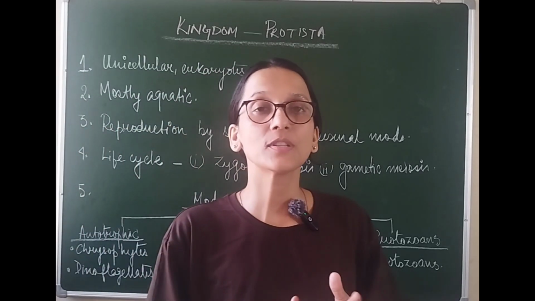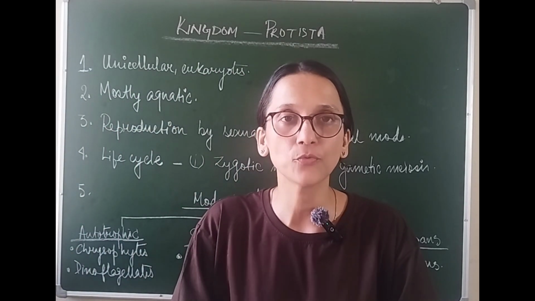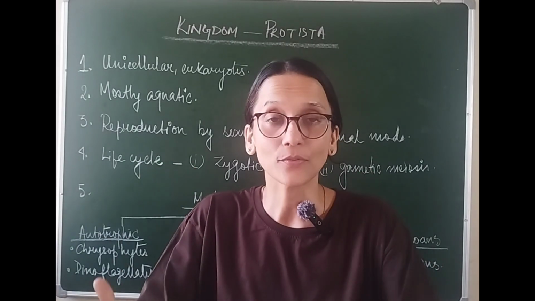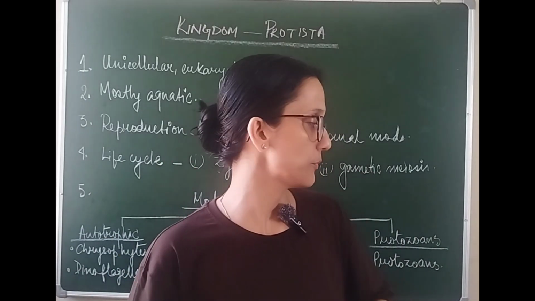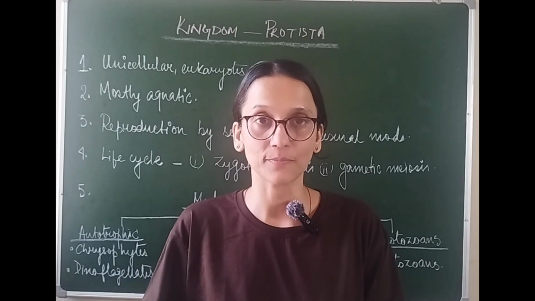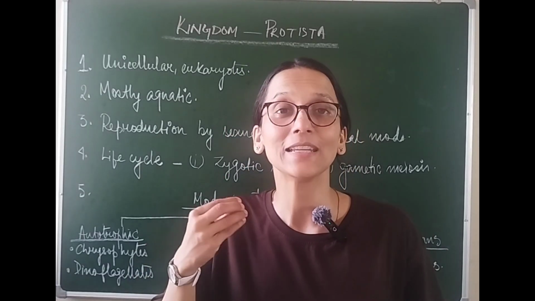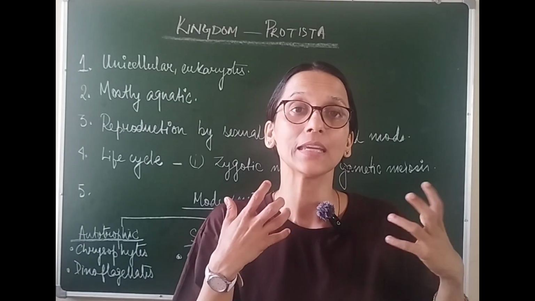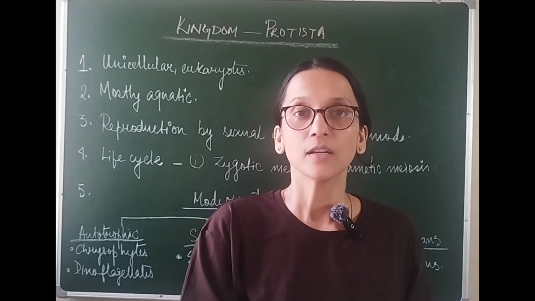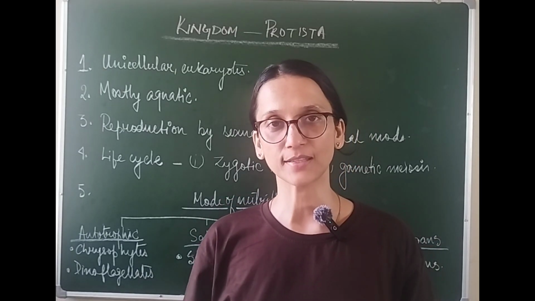Similarly, there are protists which are just like animals. They cannot make their food. They rather depend on other organisms for their food. We have put them under the heading protozoans because they are like animals. So this kingdom is going to be very interesting because you study a little bit about plants, a little bit about fungi, a little bit about animals, but restricted to only unicellular organisms.